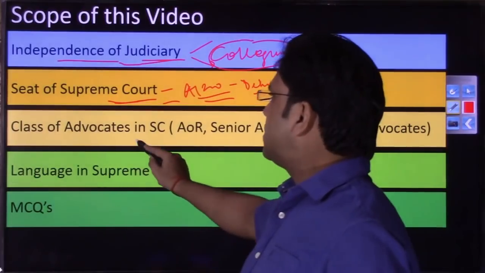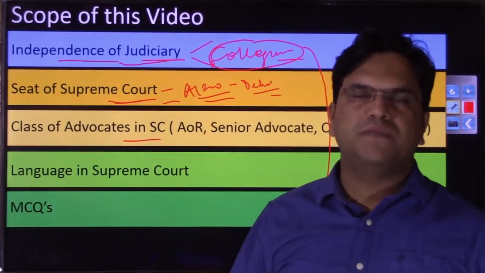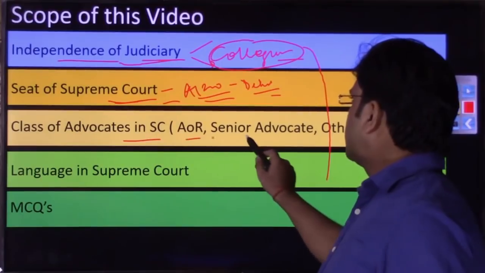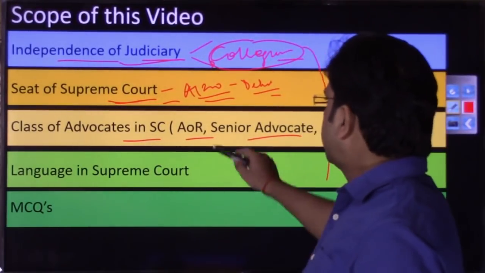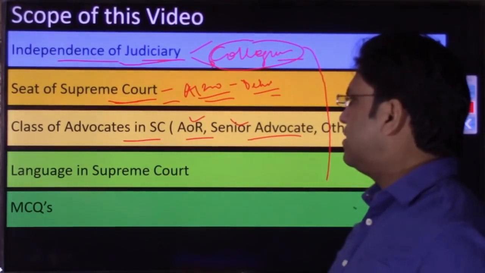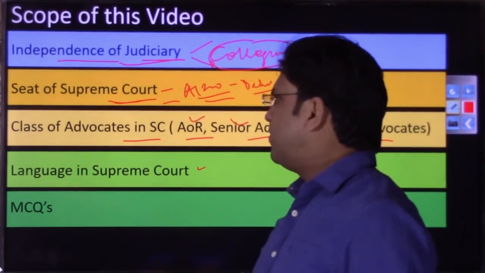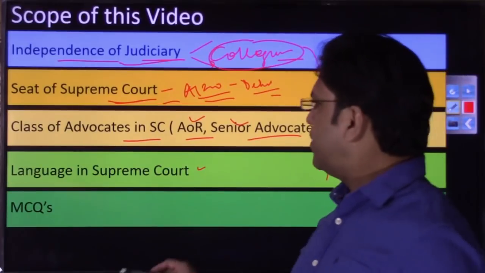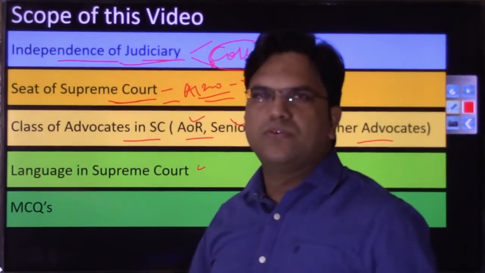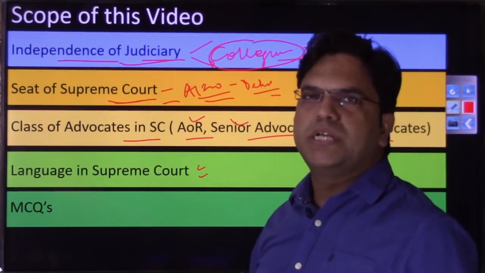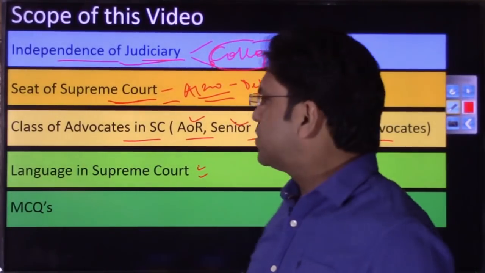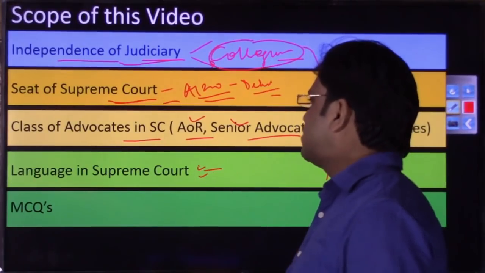Then you have the class of advocates in the Supreme Court. You have the advocate on record, the senior advocate, and what are these other advocates. These classes of advocates we will discuss, and in the fourth and final leg we will discuss languages in the Supreme Court. Can you use Hindi, can you use Telugu, can you use any other language that has been mentioned in the 8th Schedule of the Indian Constitution that deals with the official languages of India?